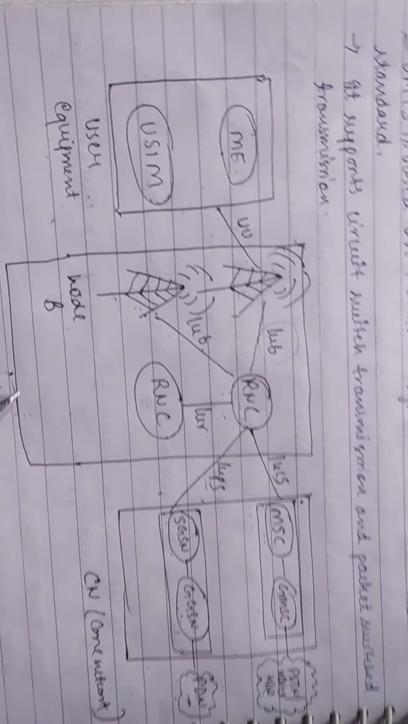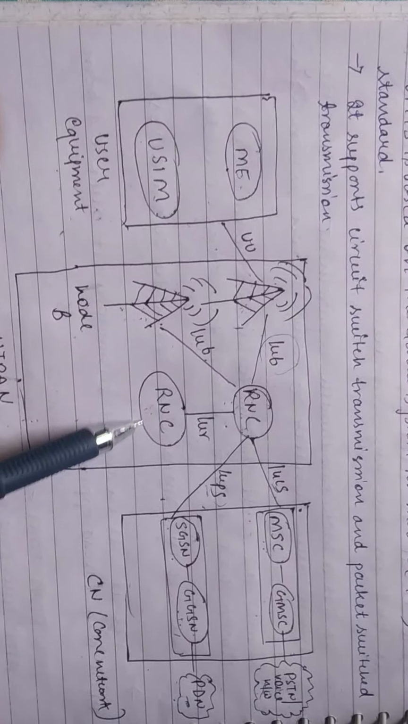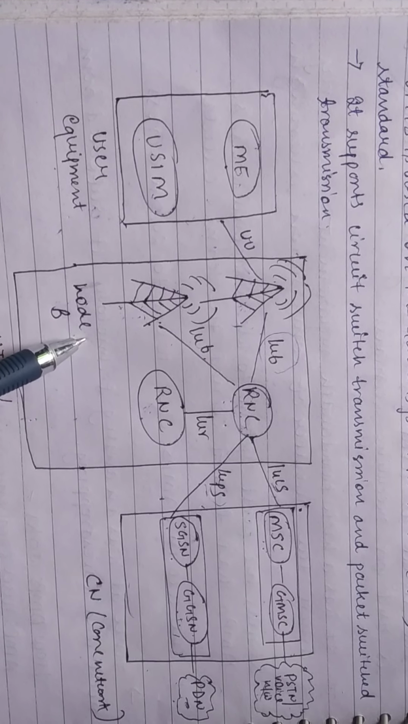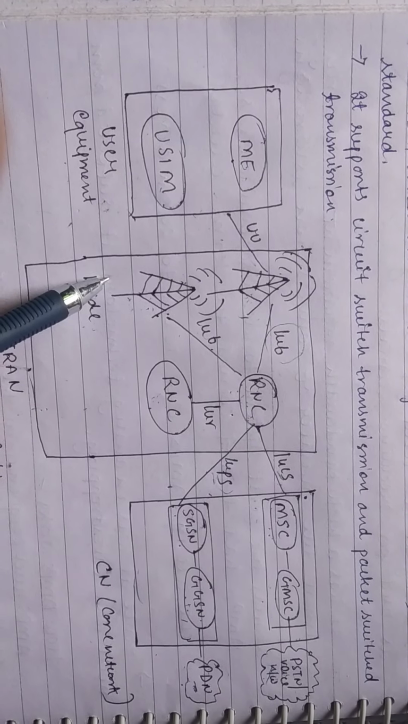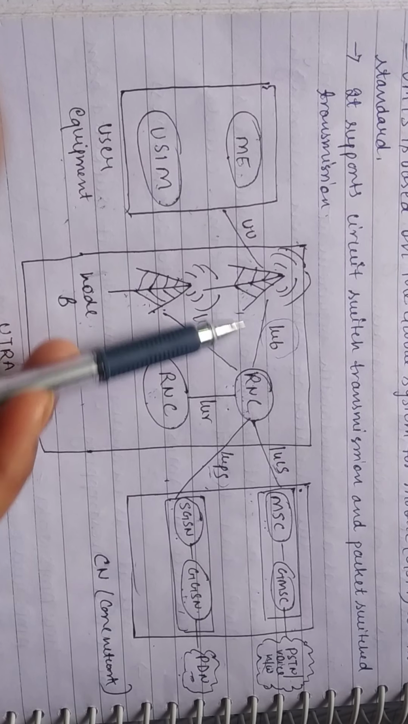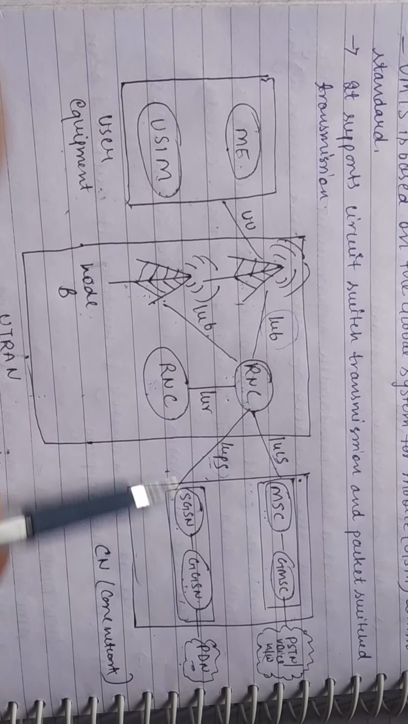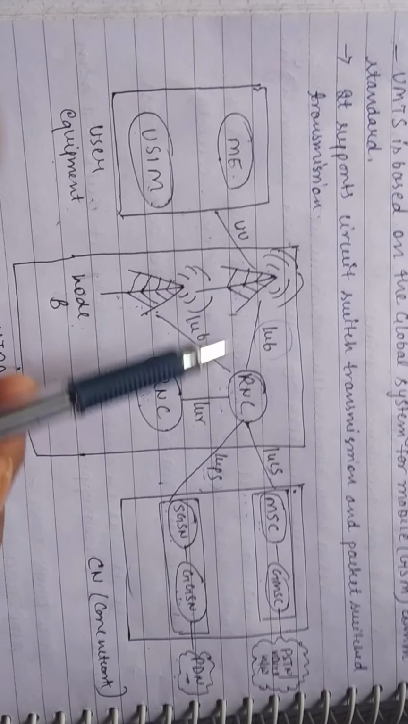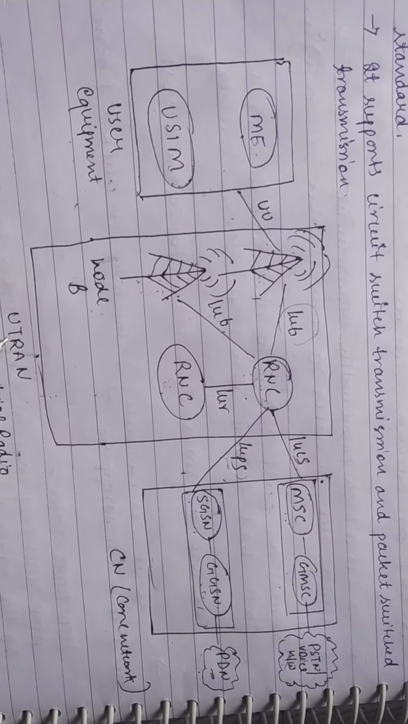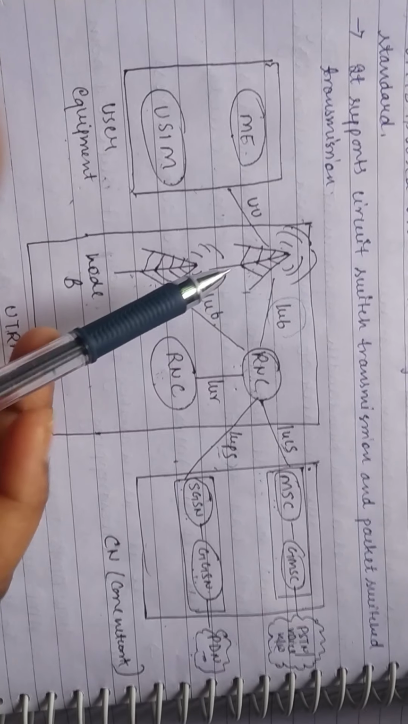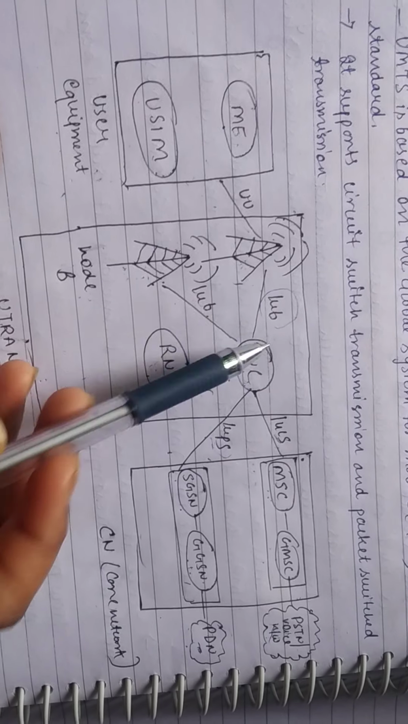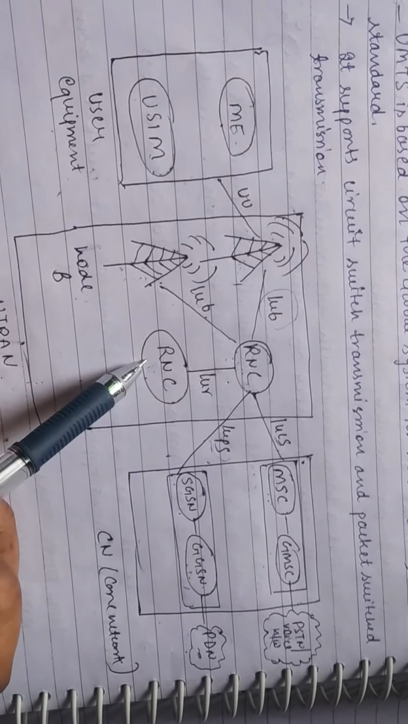UTRAN consists of Node B and RNC. This Node B is similar to the BTS in the GSM system, and these three blocks are connected with different interfaces. The user equipment is connected with the UTRAN through the Uu interface, and the Node Bs are connected with the RNC through the Iub interface.